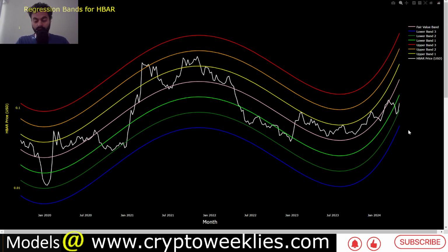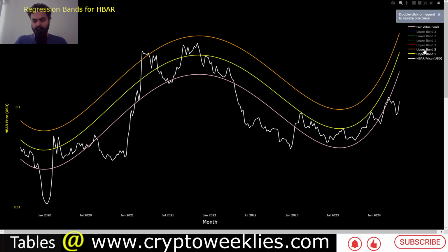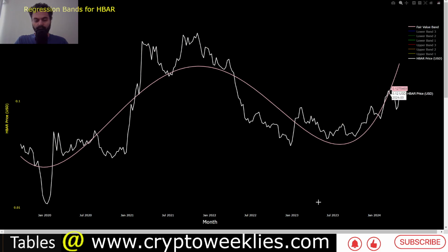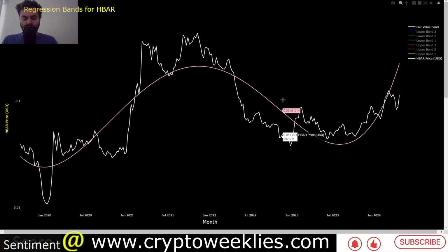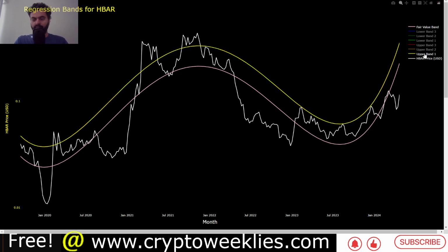Again, in terms of its polynomial regression analysis, it includes the standard deviations on top of the fair value function. So over here the price of Hbar is in white, the weekly price that is, and the fair value is in, you can see the polynomial function has taken a sine wave kind of shape. And if we check at this point of time, 22 cents is the fair value per our analysis,